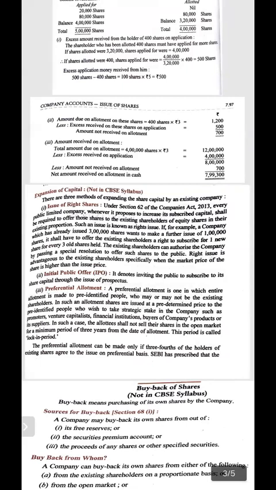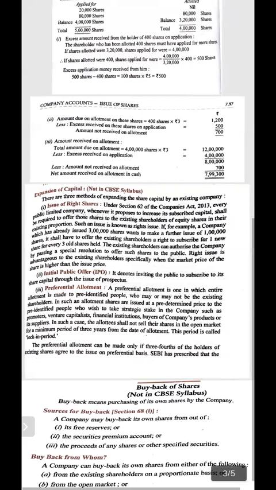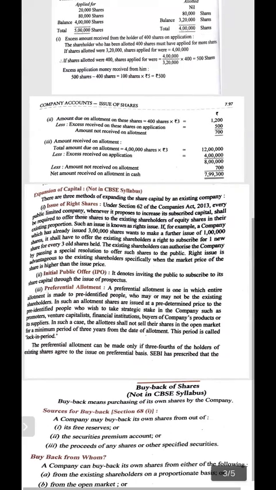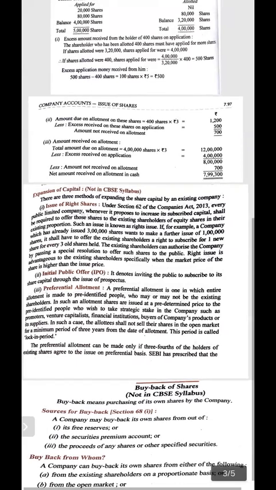So initial public offers. So prospectus, when the share capital is to be subscribed, then it is denoted as IPOs. The third one is the preferential allotment.